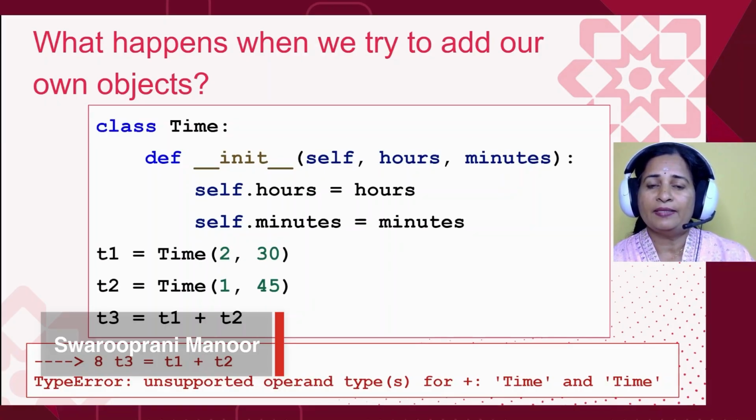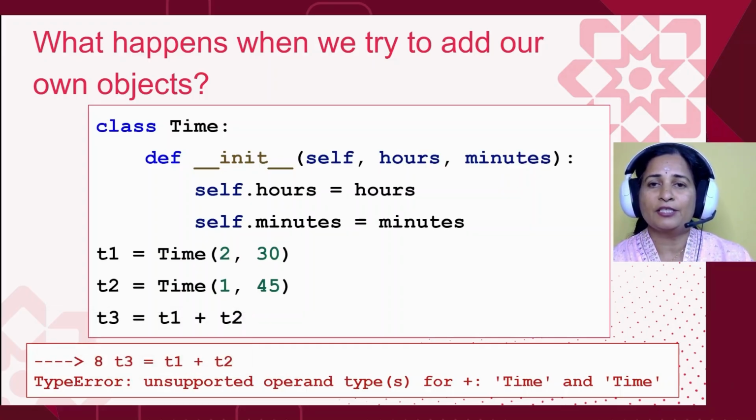Inside it there is a method __init__, that's the constructor in Python, and it runs automatically when we create an object, and it is used here just to set the initial hours and minutes. So I have created two objects here, T1 and T2. T1 represents 2 hours 30 minutes and T2 represents 1 hour 45 minutes.